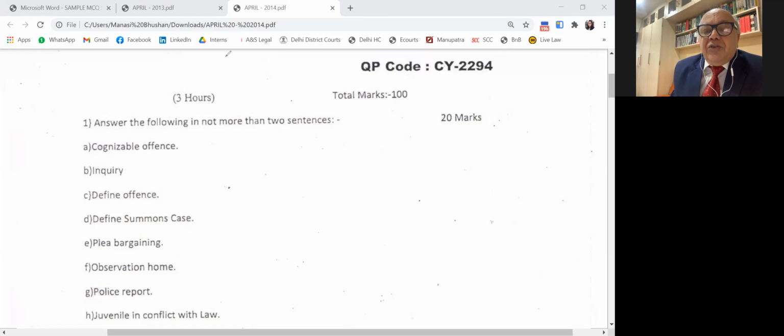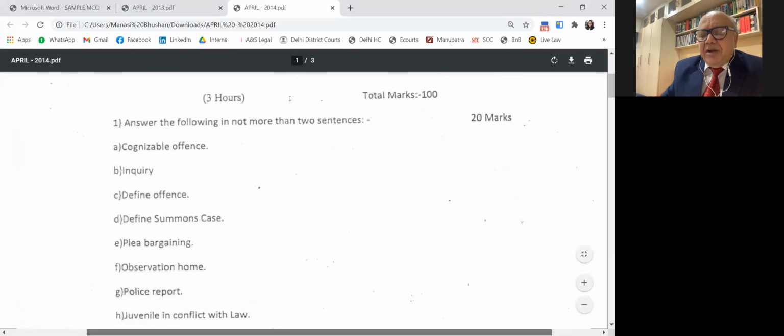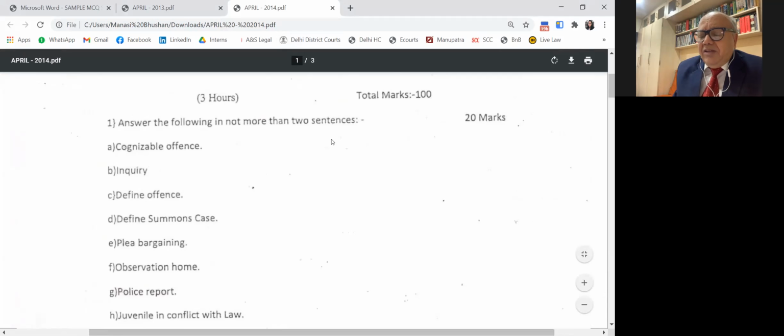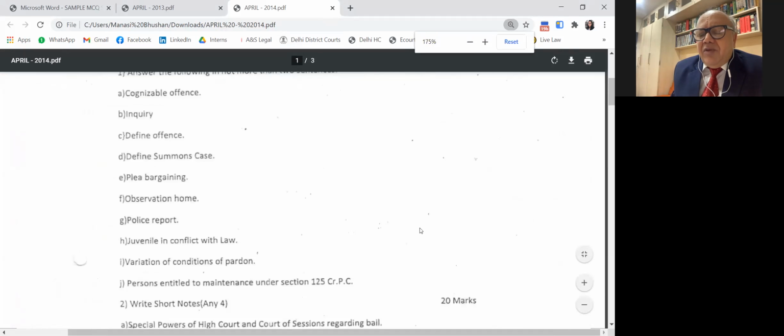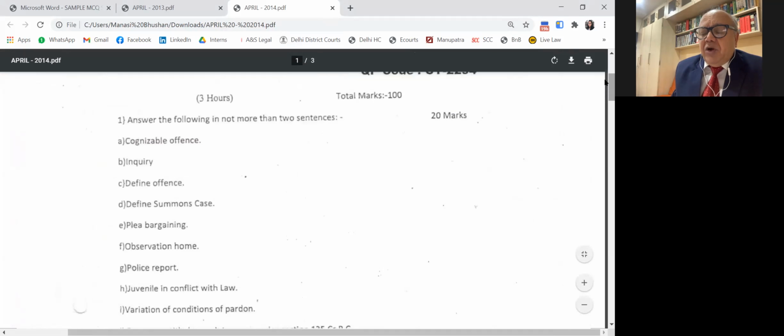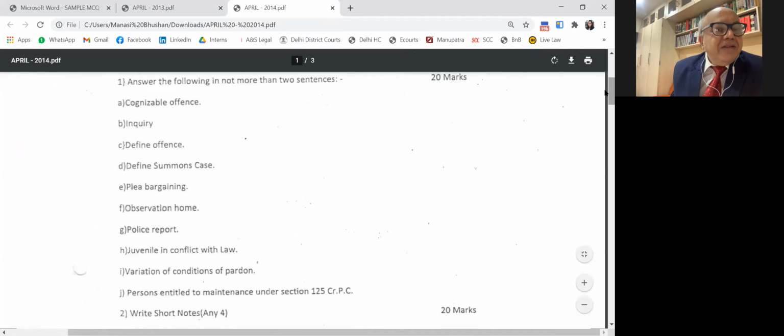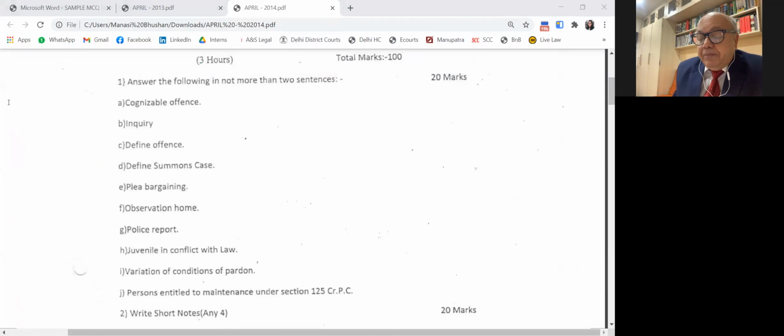But if a longer question is asked, give section 2C read with section 41. Enumerate the examples of what are the cognizable offenses where the police officers can arrest in longer cases. So this is just a reminder. But in this case, 2 lines is sufficient. Under section 2C, cognizable offense means where a police officer has a right to arrest without a warrant. Okay, this is sufficient. Now, second is inquiry.